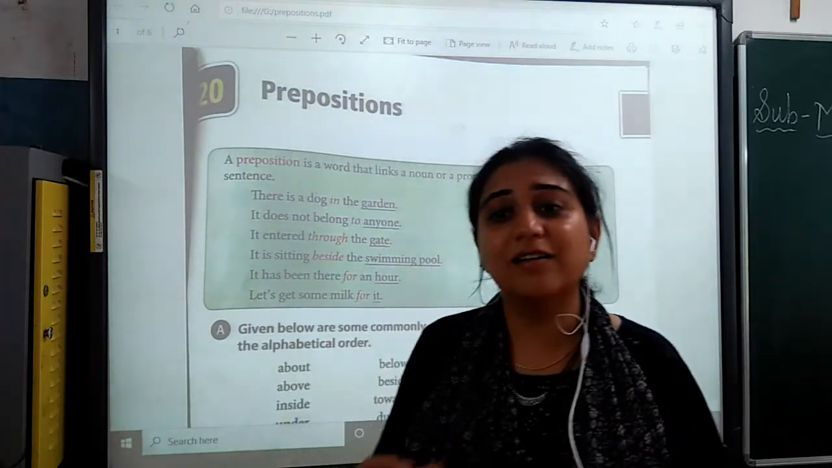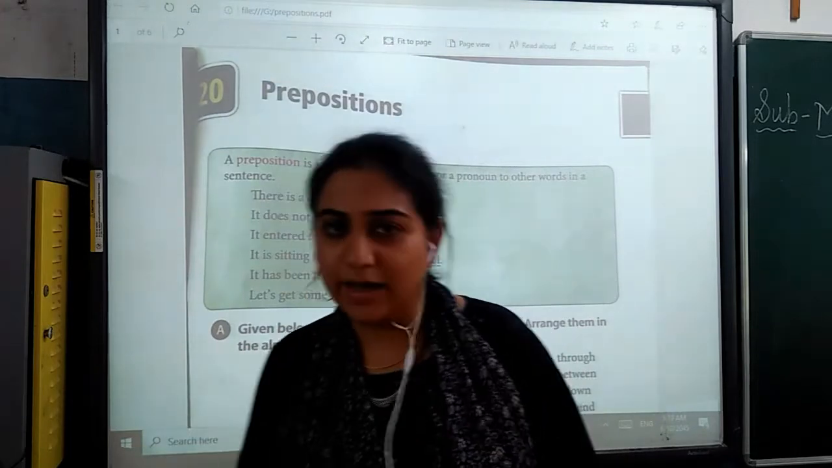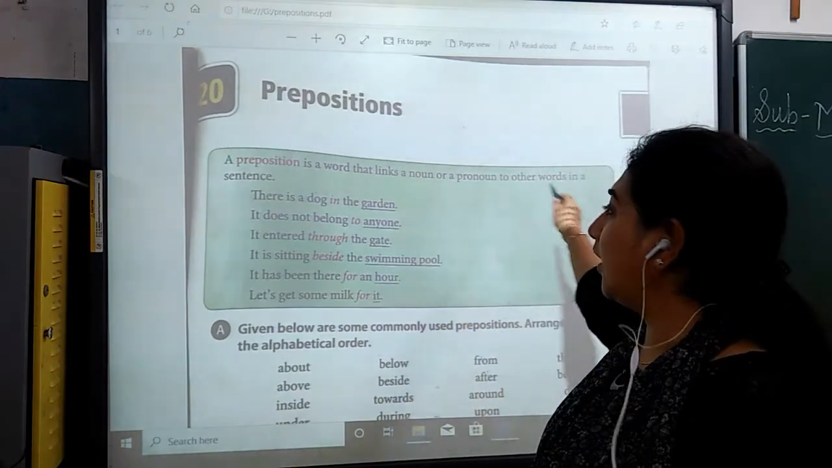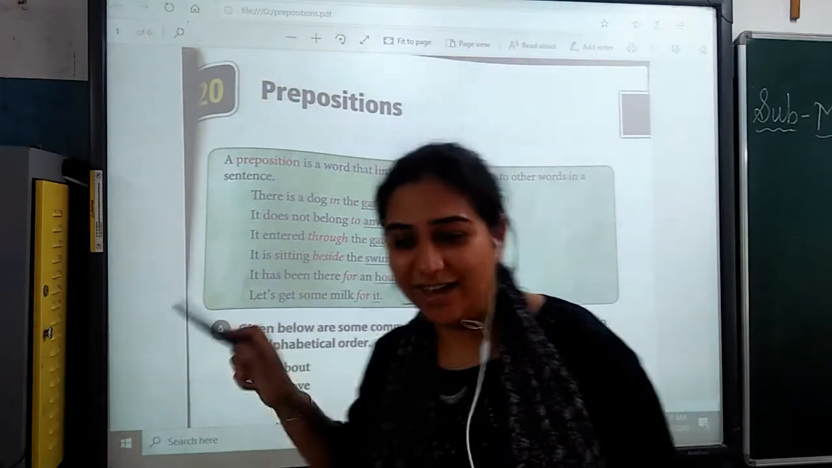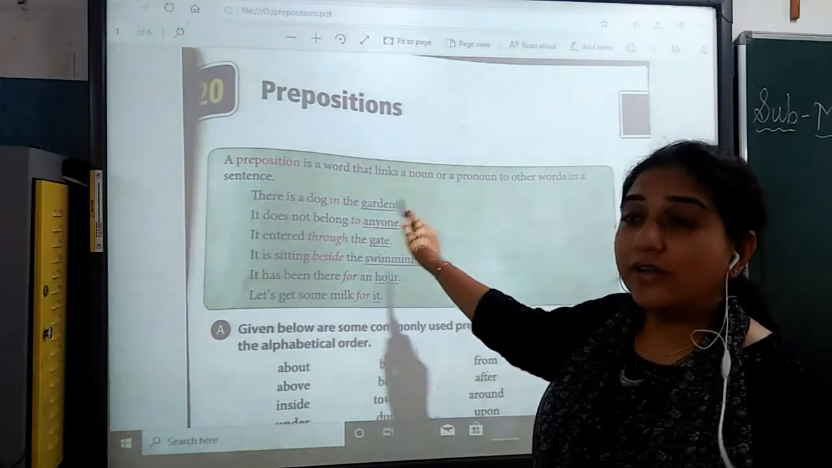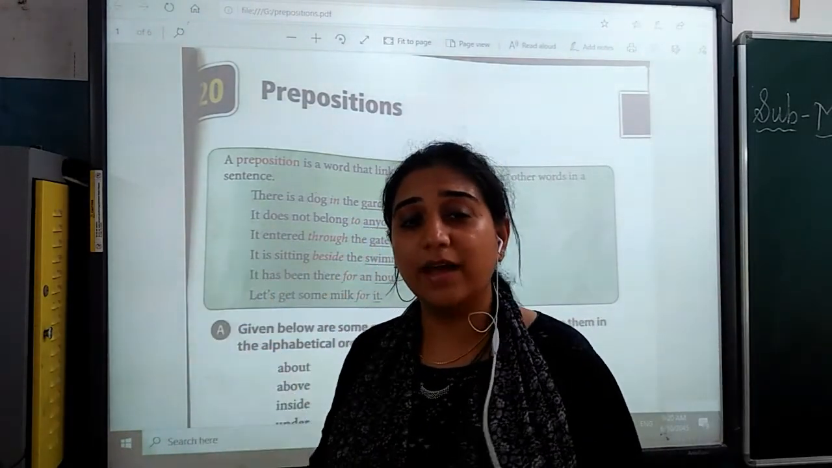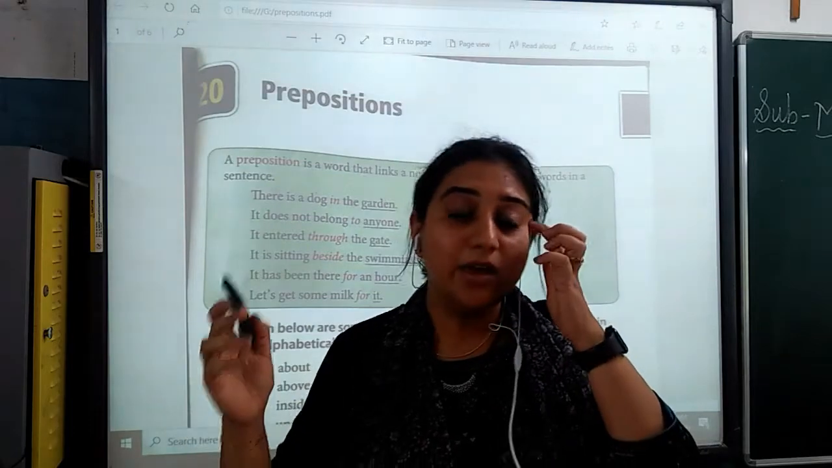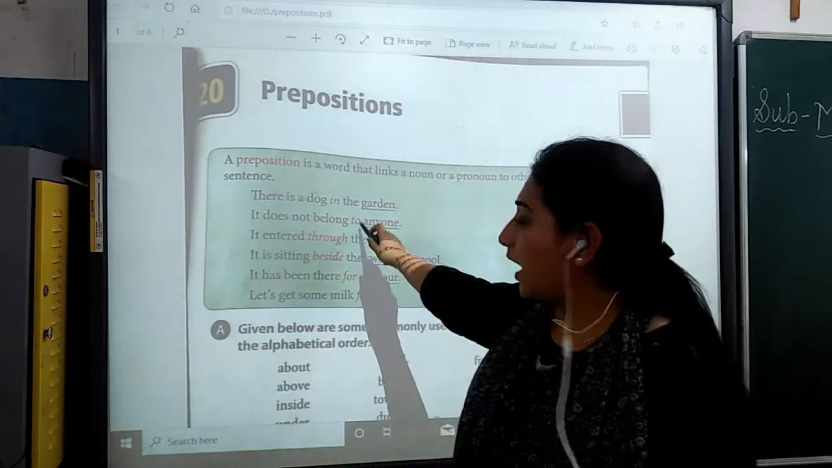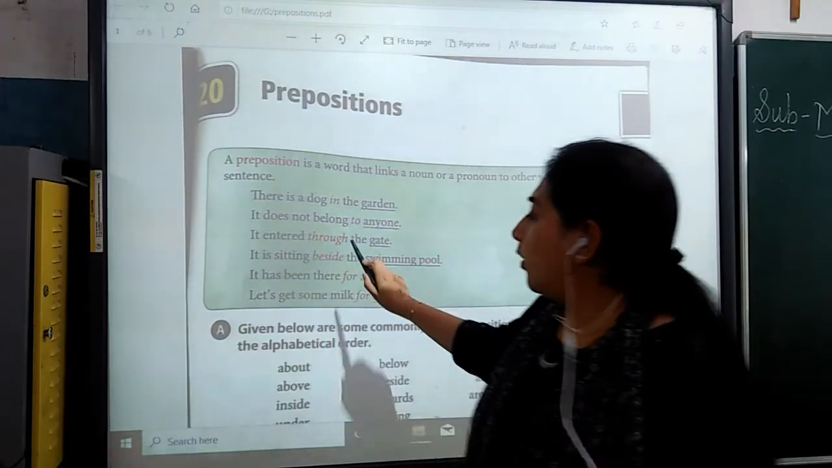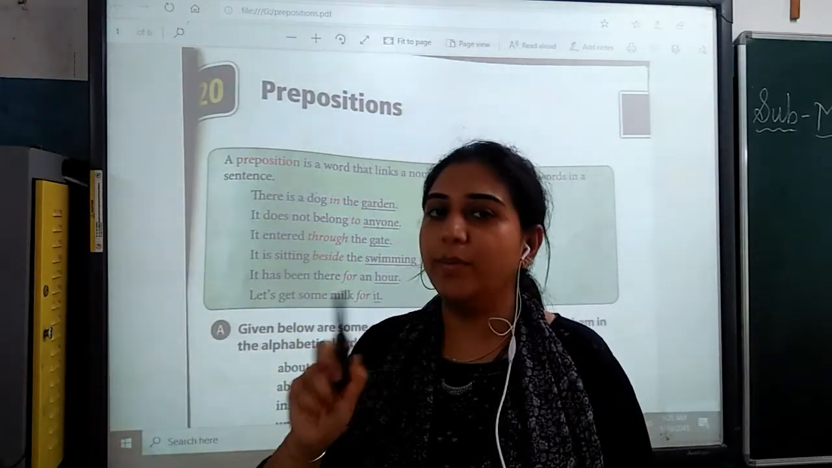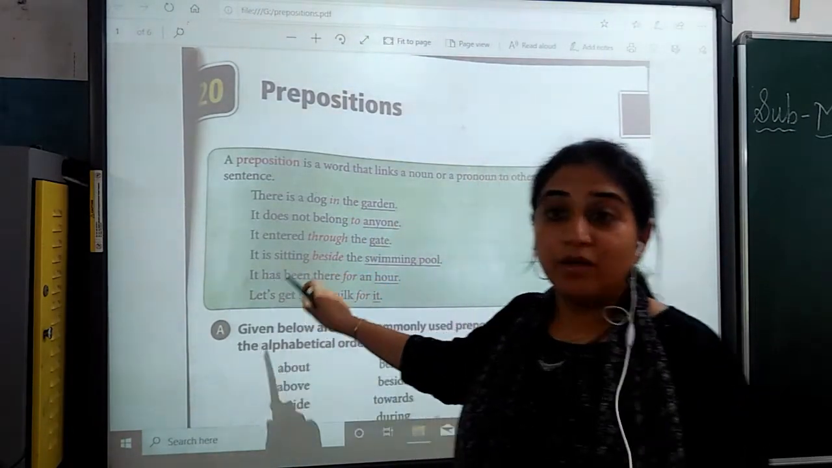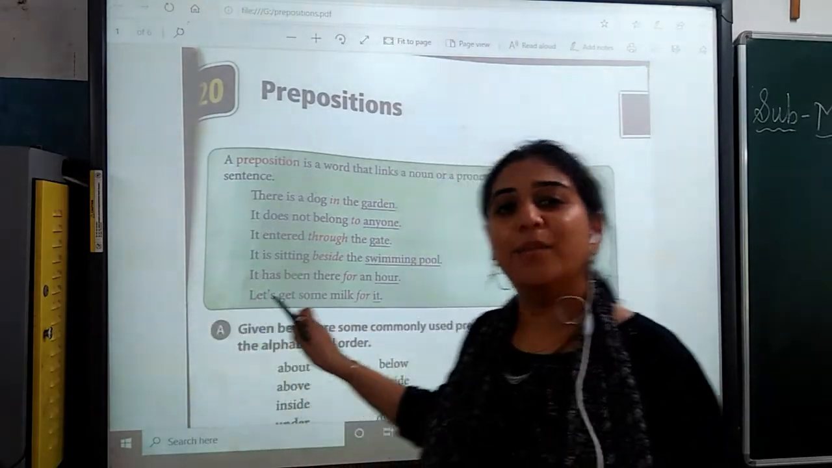So let's read it and understand it and let us make it more and more clear. So a preposition is a word that links a noun or a pronoun to other words in the sentence. Yes. There is a dog in the garden. Dog, and where is it? In the garden. So what are we adding? क्या हम लिंक कर रहे हैं? In. नाउन और प्रोनाउन को लिंक कर रहे हैं, in the garden. प्लेस पे है. It does not belong to anyone. किसी को भी बिलोंग नहीं करता है. It entered through the gate. किसके जरिए? Through. So we are finding the link. वो link क्या है? Preposition.